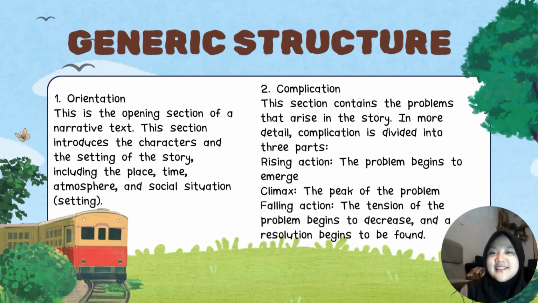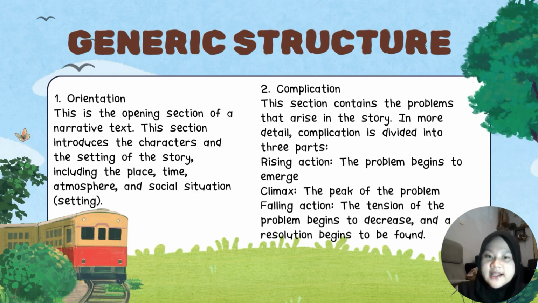Okay, next is generic structure of narrative text. One is orientation. This is the opening section of a narrative text. This section introduces the character and the setting of the story, including the place, time, atmosphere, and social situation or setting. Two is complication. This section contains the problems that arise in the story.